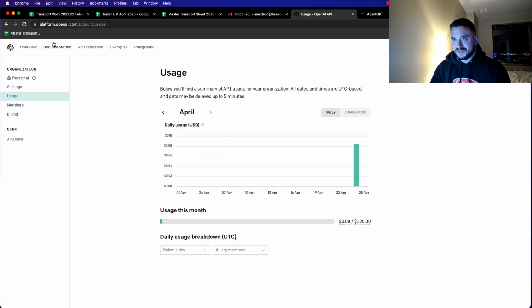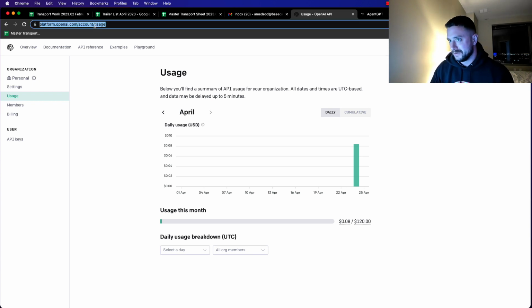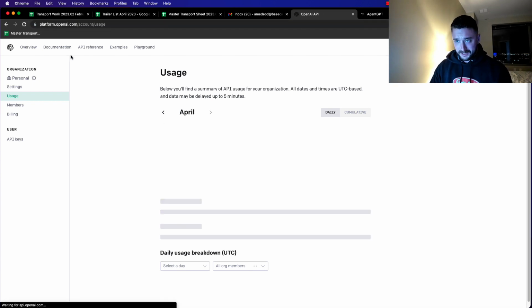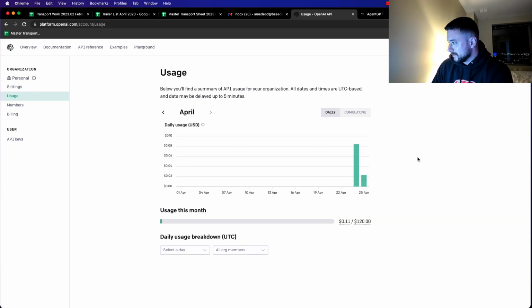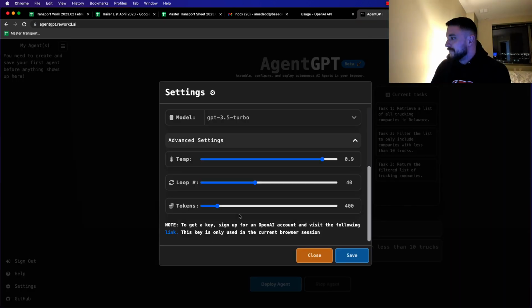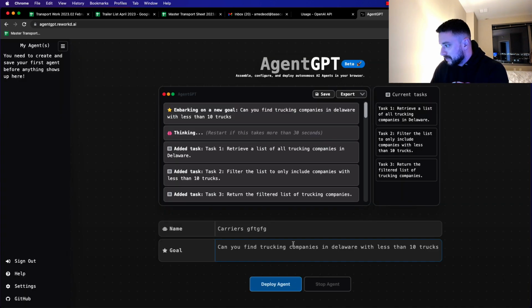When I looked at my usage, I've been messing around with this for probably an hour or two now, and it hasn't been charging me too much. So like 8 cents, and 2 cents for the 25th, which is kind of odd, because you can see today's still the 24th. But anyway, back in here, I'm going to keep the loop at 40, which I think is on the higher end.